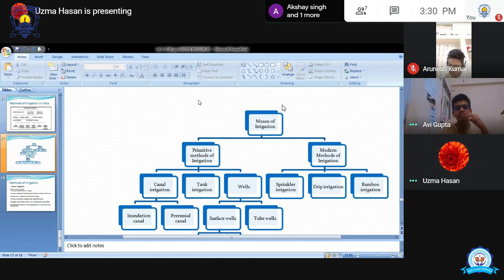Excuse me, ma'am. Yes, beta. Ma'am, the southern part lives near the sea. Ma'am, they can use a system like some tube wells in which the starting of the tube is connected with the sea, and they can put some filters inside the pipe, and the water can come there by filtering it, so they can use a purifier. It will be very very expensive because we all know that the quantity of salt is very very much in the sea water. The sea water is having a high quantity of salt.